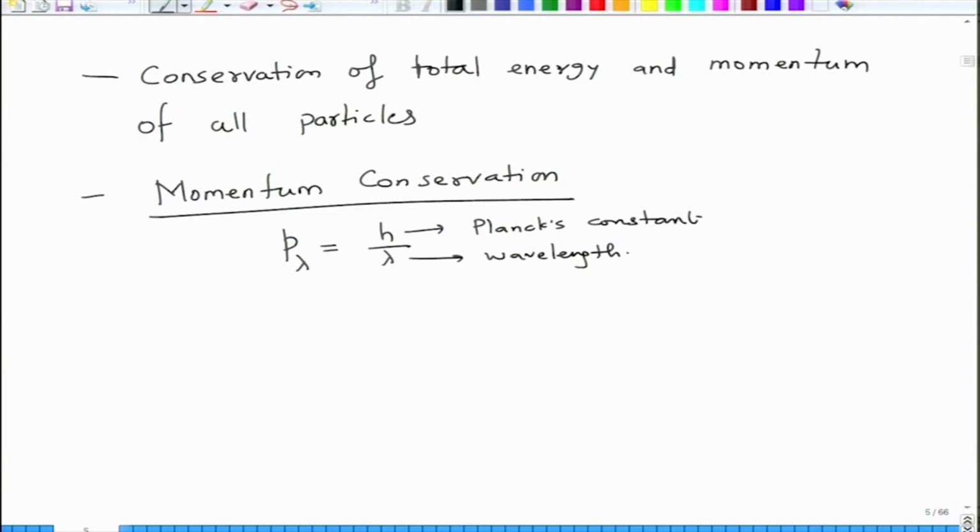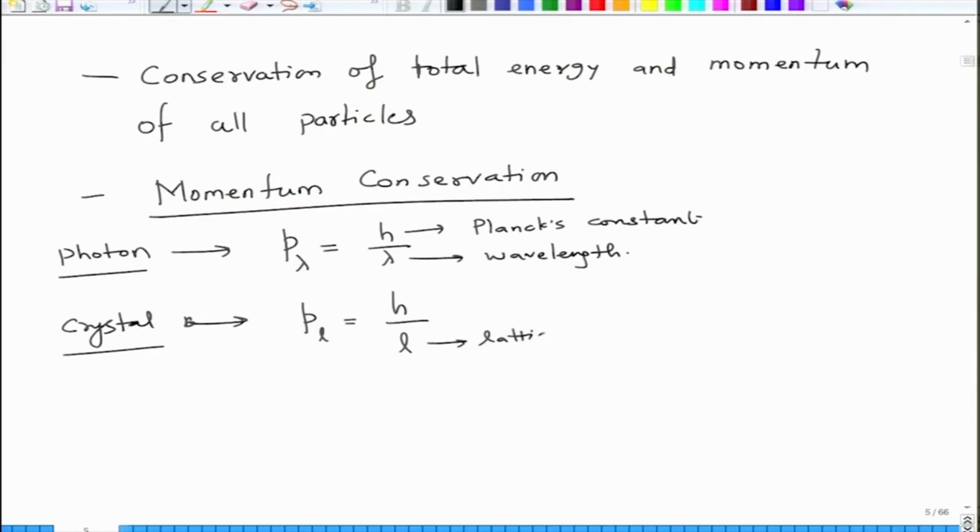So this is for the momentum of a photon. Okay. Now if you look at the crystal momentum, for a crystal it is given as p L, or lattice, which is h divided by L. Small h is again Planck's constant, L is the lattice constant.